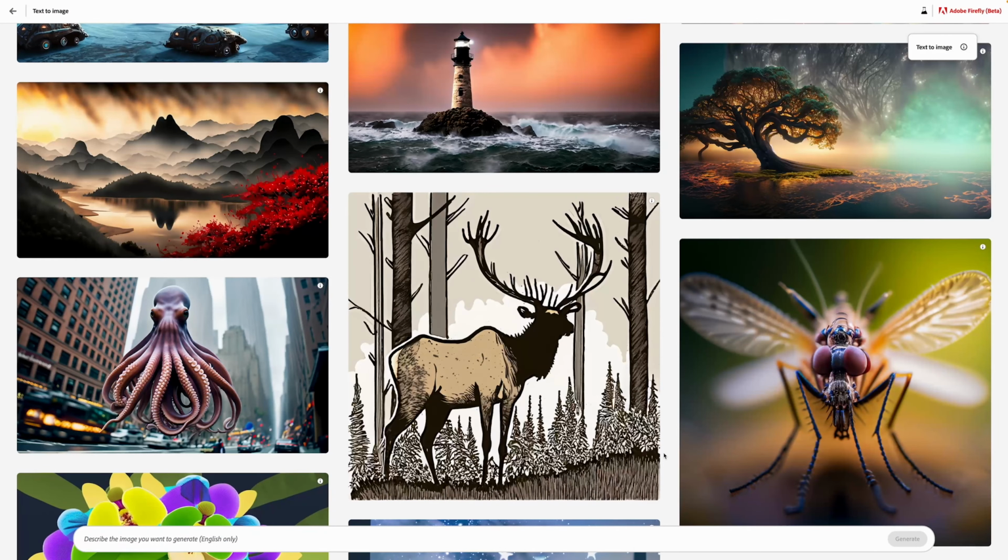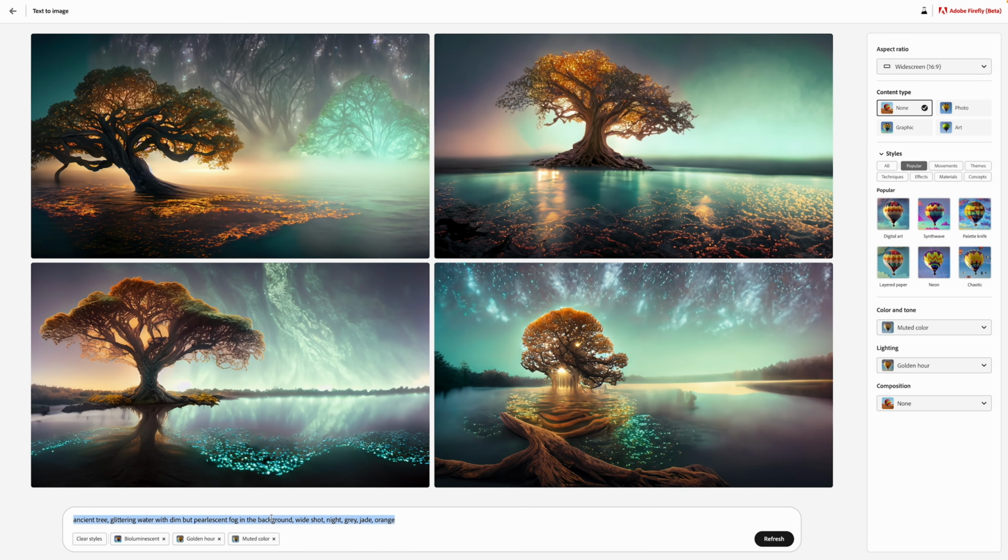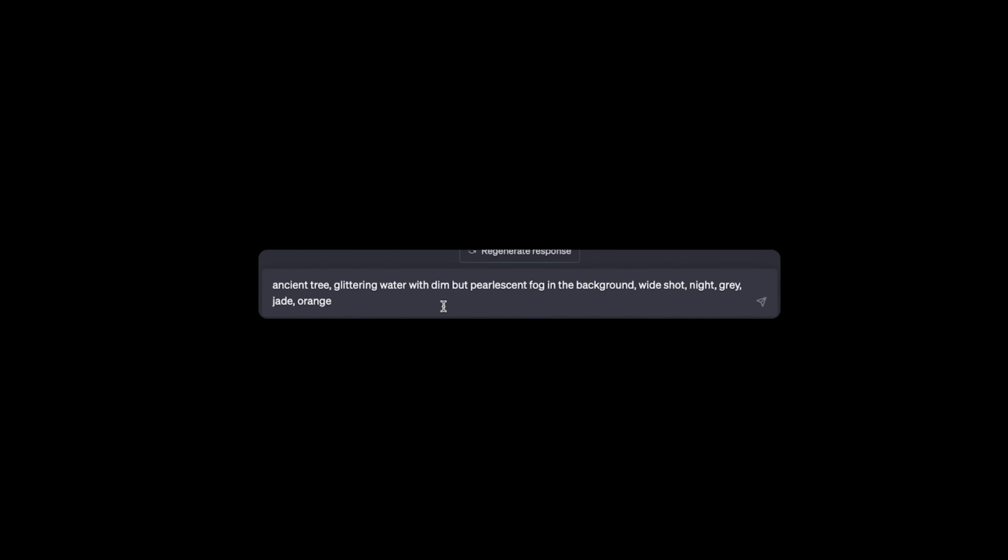So click on generate. If you want to create your own design, then you can put any information and just click on generate. It will create an image. But for now we are going to use ChatGPT. We need to ask ChatGPT to create some amazing ideas for the image, and for that let's click on any image in Firefly. Let's say this one, copy the command of this picture into ChatGPT, paste that line, then ask ChatGPT to create. Now ChatGPT will give us ideas so that we can create more and more images.